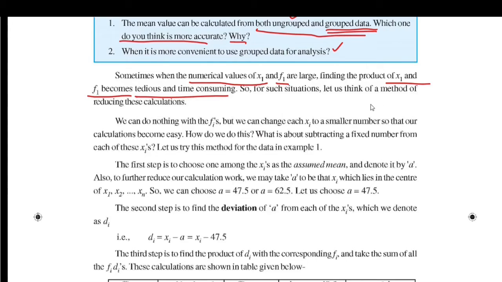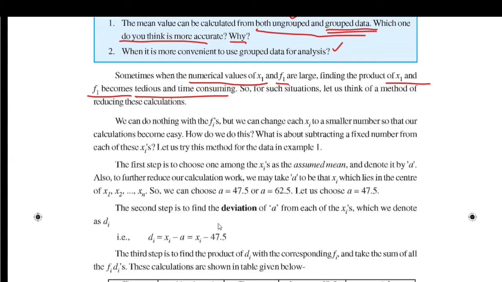We have to take the sum of large numbers and later we have to divide a large number, so that becomes a tedious process. So instead of using direct method, we can employ a shortcut method. Such a shortcut method is called deviation method or assumed mean method.